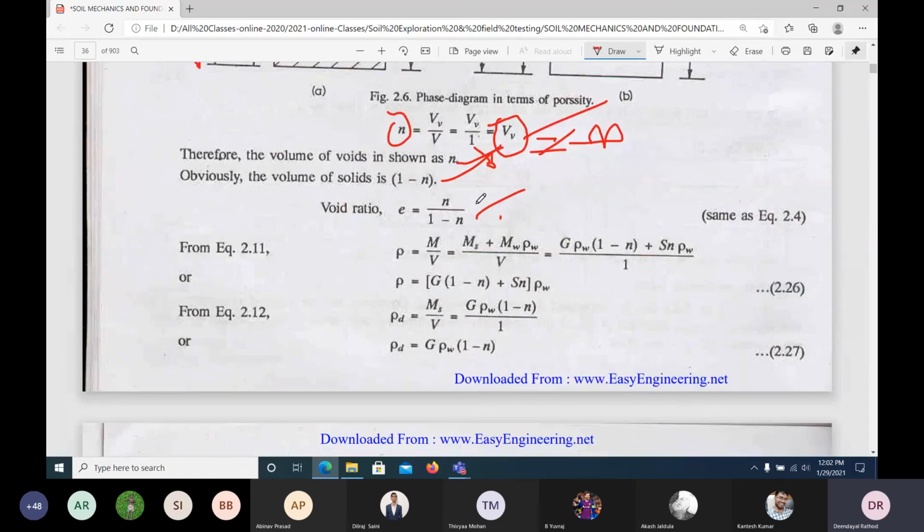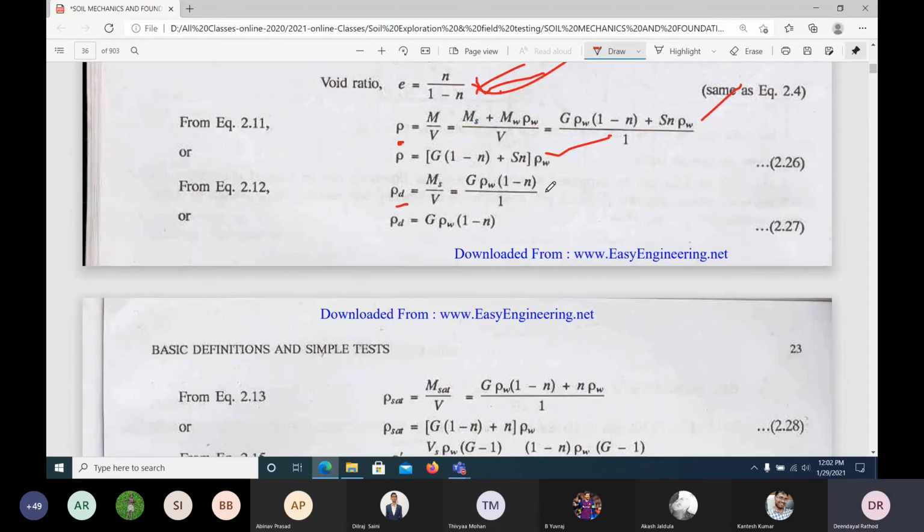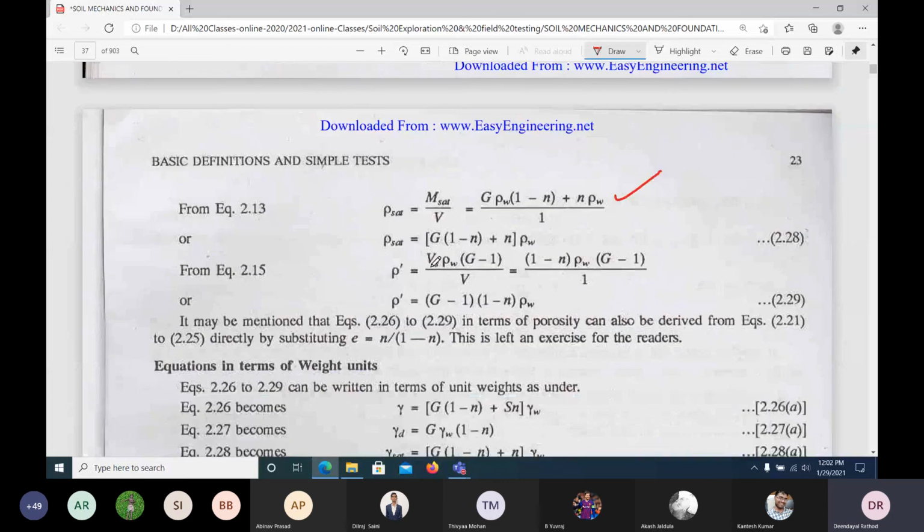What is the void ratio definition? Void ratio can be written as n by 1 minus n. Already we have derived it. What is bulk density? This is bulk, this is dry. Mass by total volume, again you derive it and you will get these equations in terms of n. Dry, in terms of this, you will get these equations. Saturation, this equation. Submerged, you will get these equations.